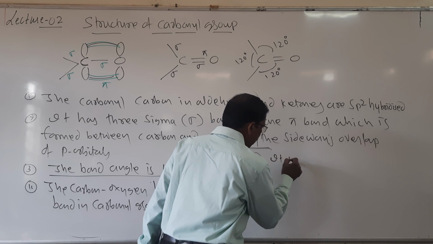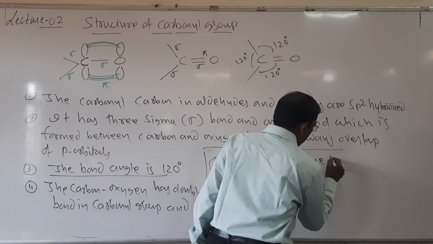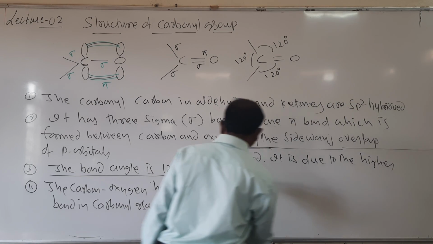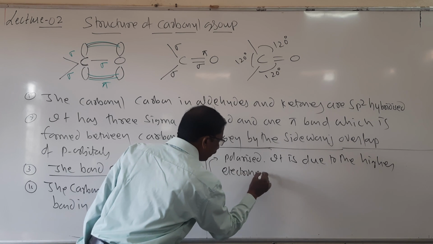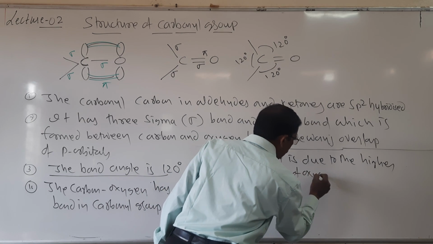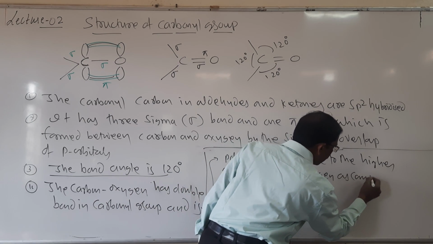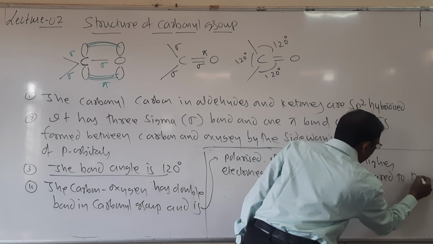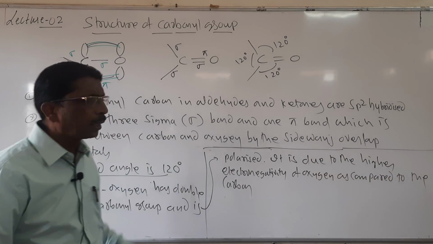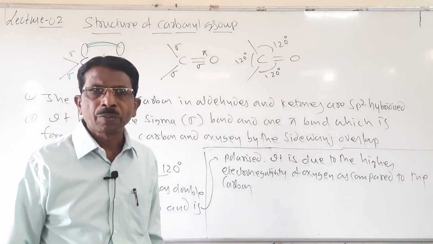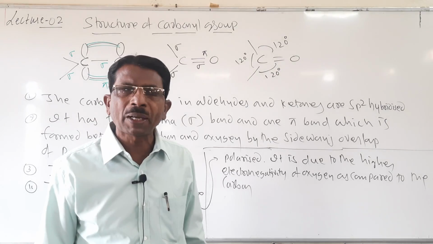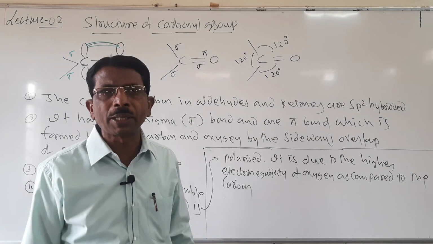So, it is due to the higher electronegativity of oxygen as compared to the carbon. So here in carbonyl group oxygen is more electronegative as compared to carbon. Therefore, the carbon acquires a partial positive charge and oxygen acquires a partial negative charge.